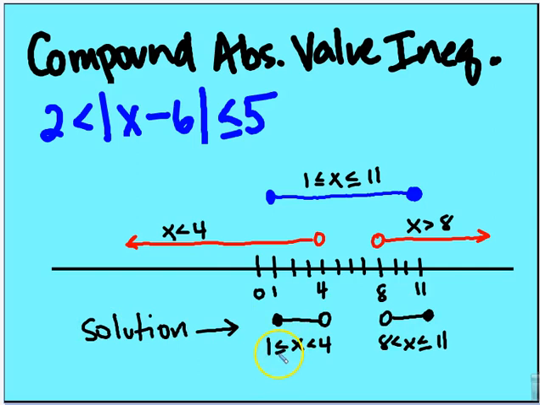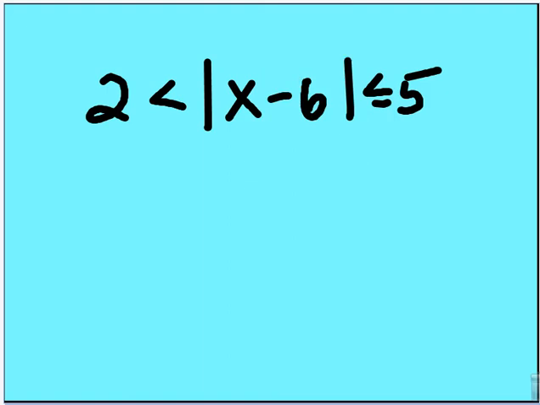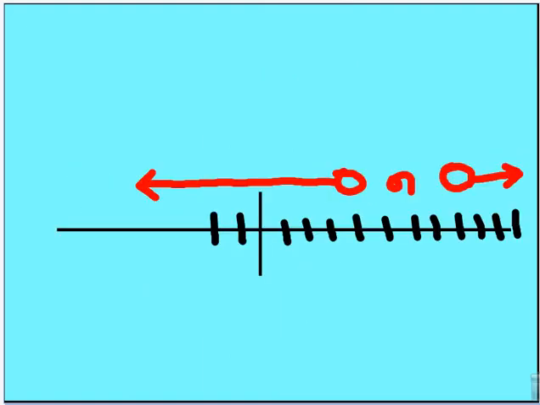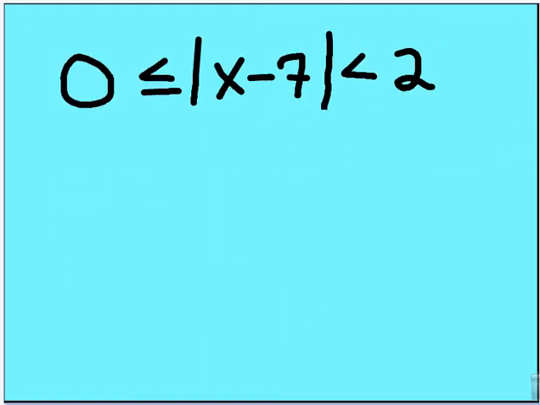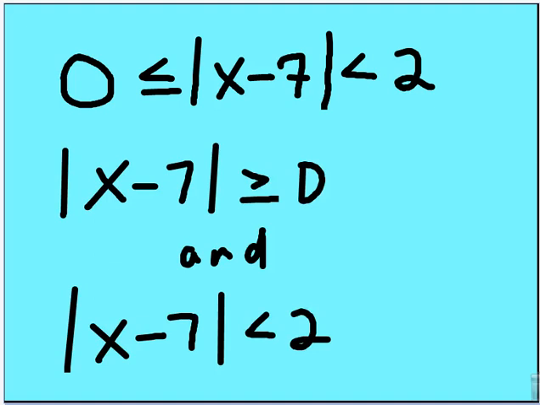X is greater than negative 1 and less than 4, or x is greater than 8 and less than 11. All right, so I'm going to have you solve, this is the one that we just went through, and have you solve one more. You can do this on your own and come back and check your work. And that'll be it for this edition of Odd Math.